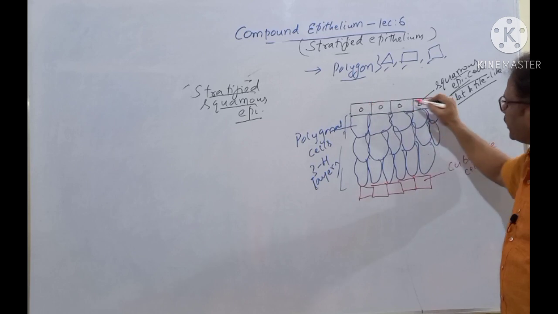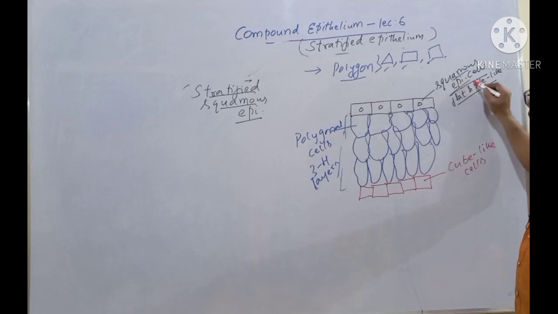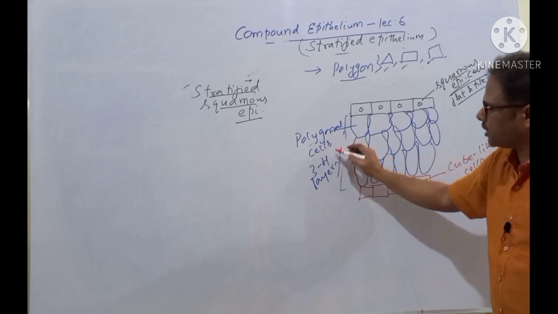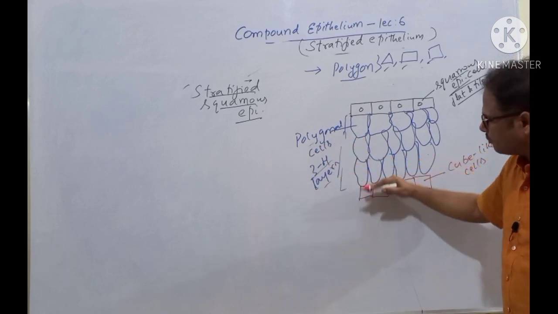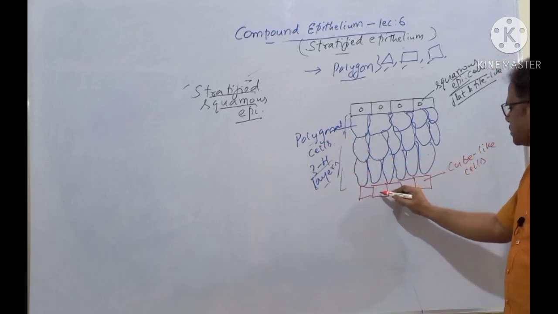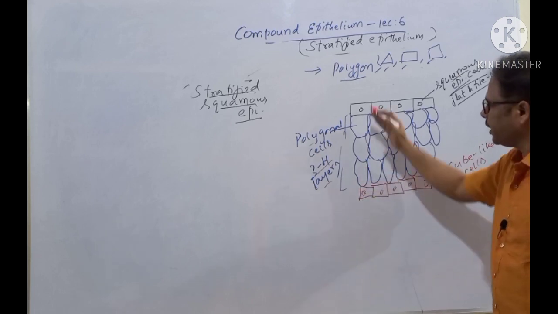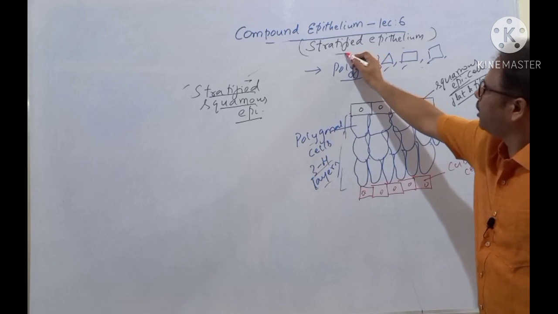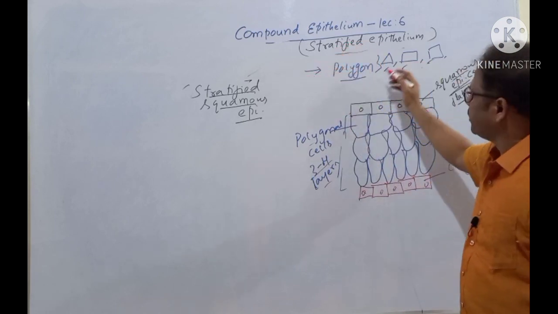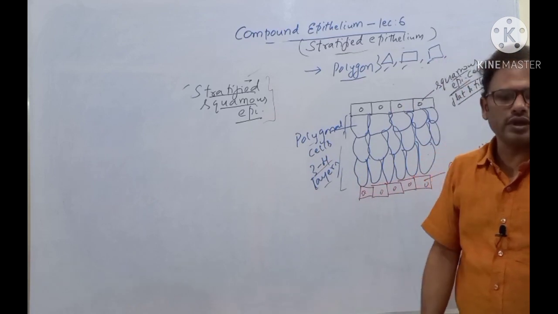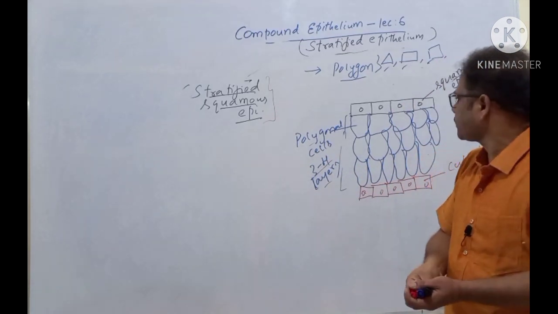So the uppermost layer is a single layer of squamous epithelial cells, which are flat and tile-like. The middle layer consists of polygonal cells, three to four layers, and the bottommost, that is the basal part, consists of a single layer of which cells? Cube-like cells are there, and this forms a stratified epithelium called the which epithelium here? Stratified squamous epithelium. Clear, students? It's very simple, isn't it?